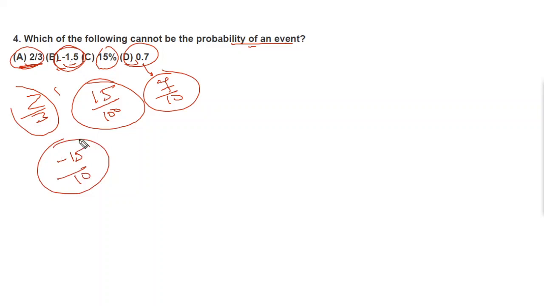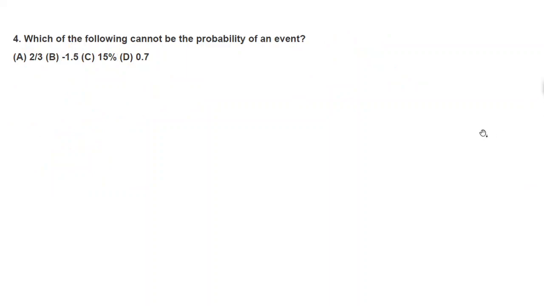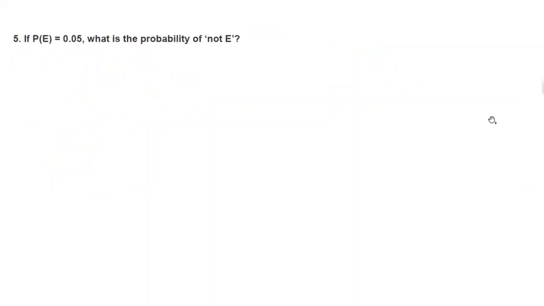So we know that the probability of an event cannot be negative, and we also know that 0 must be less than or equal to the probability of an event, which must be less than or equal to 1. So the probability of an event must be greater than or equal to 0. Similarly, it must be less than or equal to 1. It cannot be a negative number. So we can say minus 1.5 is not the probability of an event. The rest of the 3 can be the probability.